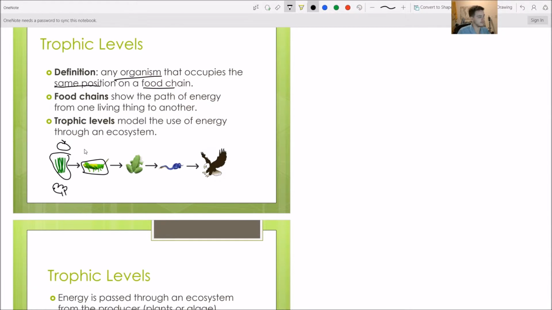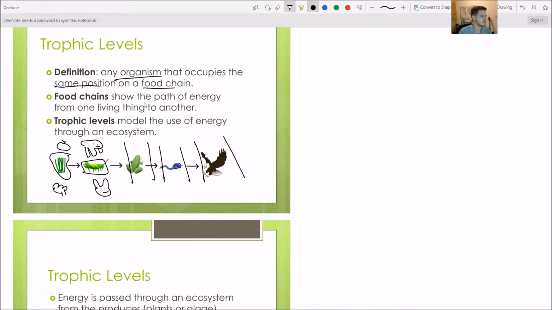So you could have like a goat. That's not a good goat, but you get the idea. That's a goat, apparently. I'm smiling. So you could have a goat that's in that same trophic level. You could have a rabbit. There we go. That's a pretty good rabbit. You could have a rabbit that's in that same trophic level. And this is going to keep going on and on and on. Things that are in this same level are in the same trophic level. And we'll see some more examples of that.